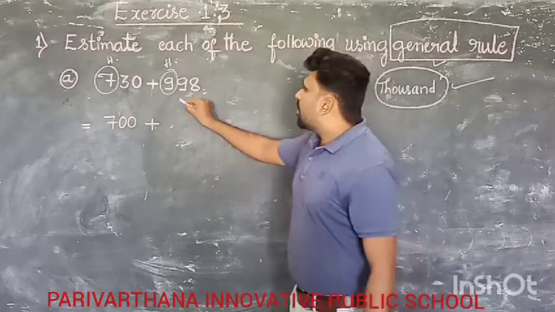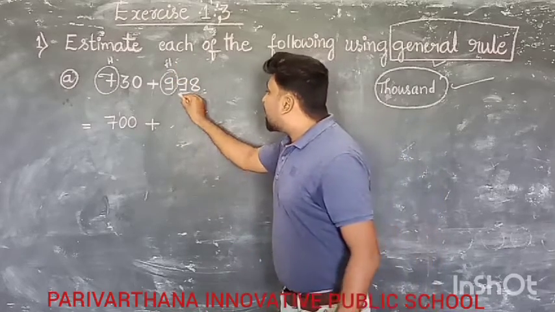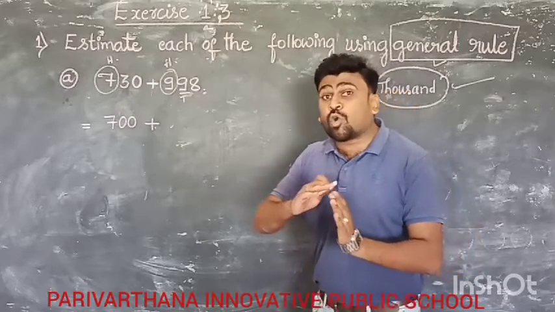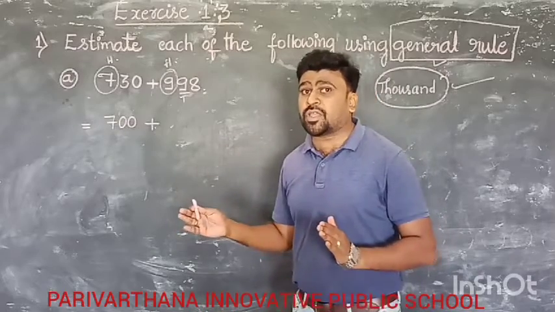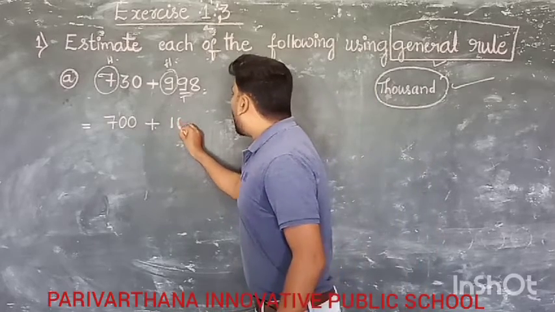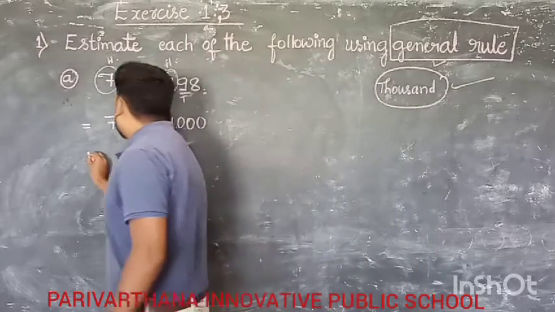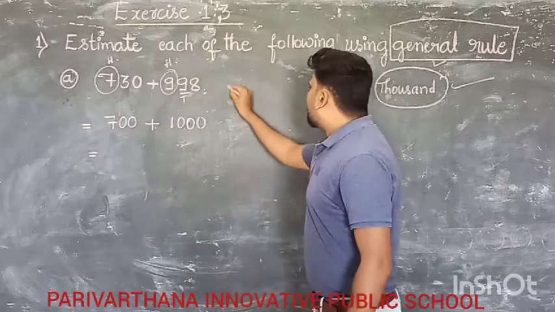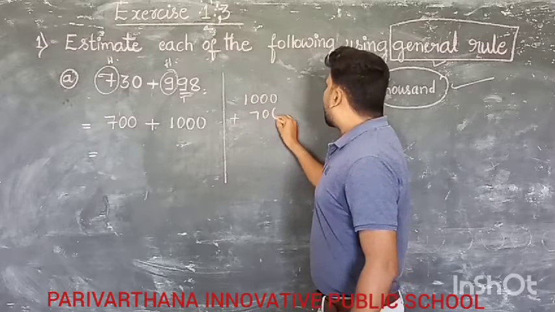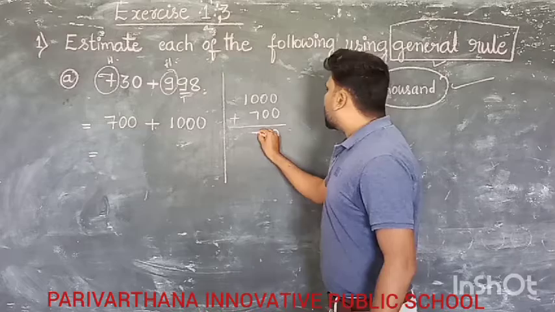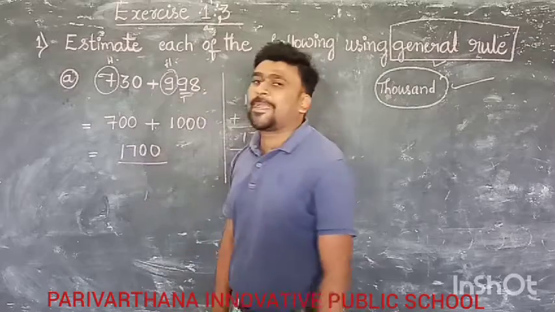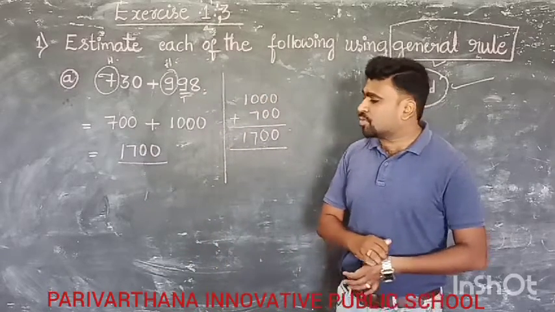Next, here the 100 place is 9 and the 10 place is 9. You already know that 9 is more than 5. If it is more than 5, 9 becomes the next number, that is 10. It becomes 1000. Now you have to add 1000 plus 700. You can neatly do the rough work for 1000 plus 700. Therefore the final answer is 1700.